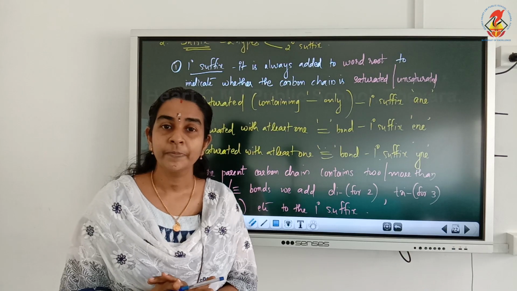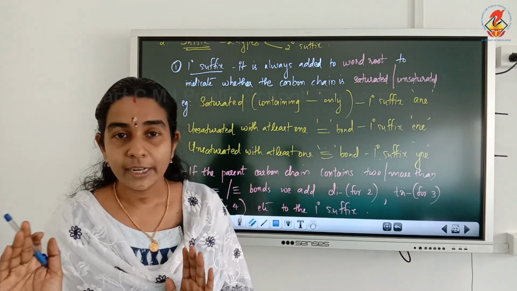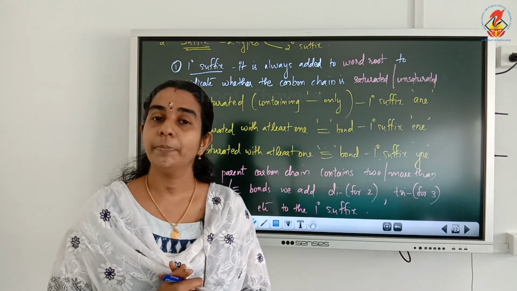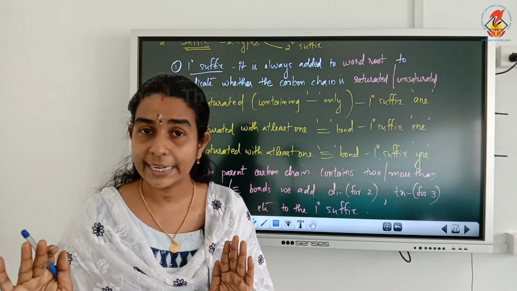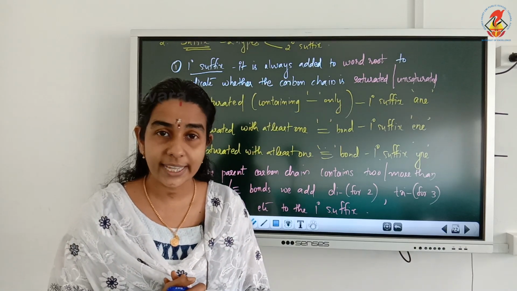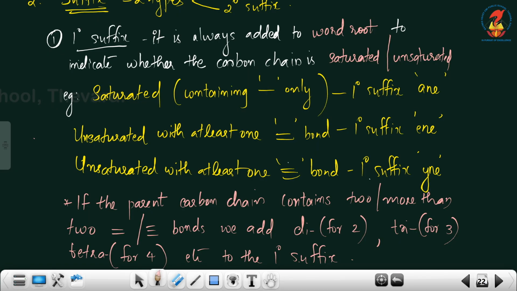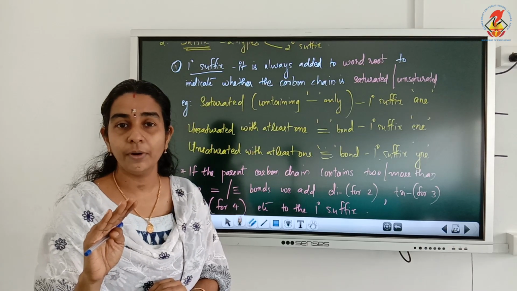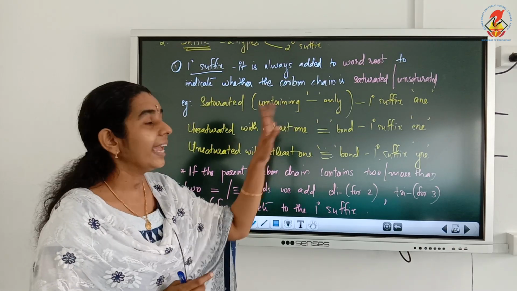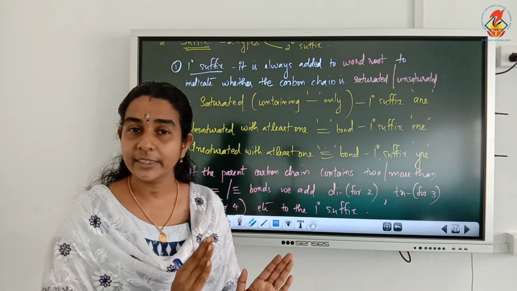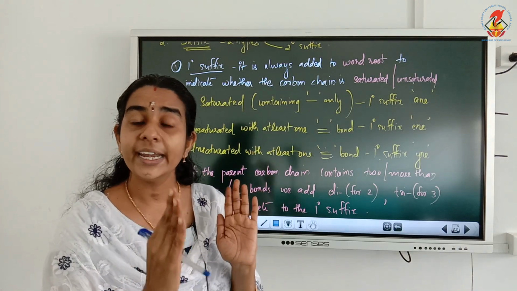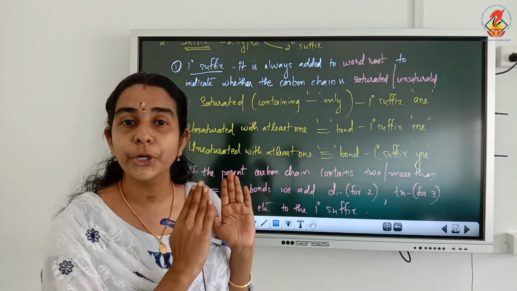Saturated means that all the carbon atoms present in the principal chain or the parent chain are singly bonded, and the primary suffix that we use for a saturated compound is ANE. If a compound contains only single bonds, the primary suffix is ANE. And we add the primary suffix to the word root.